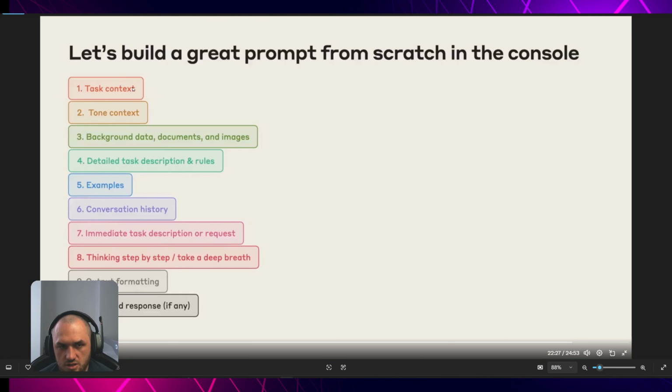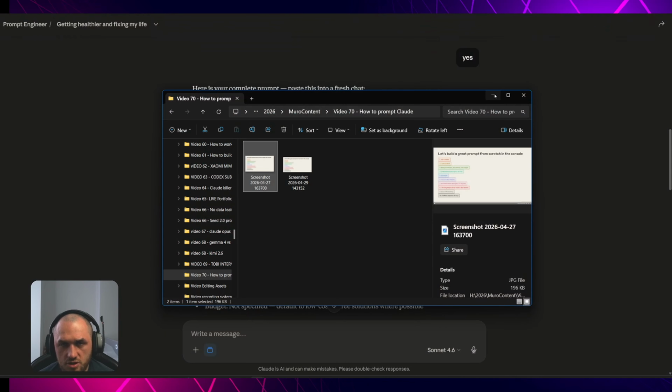It's going to generate the task, tone, context, background data and documents, detailed task description. This framework is given in the post that I'm going to attach the link down below so you can check it. And this is a 25-minute video from Claude where they are explaining this in depth. So I have turned it into a tool that we can install in our Claude so you can use it in your daily life, in your business, and everywhere.